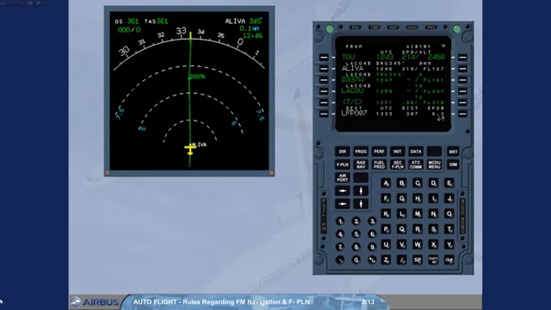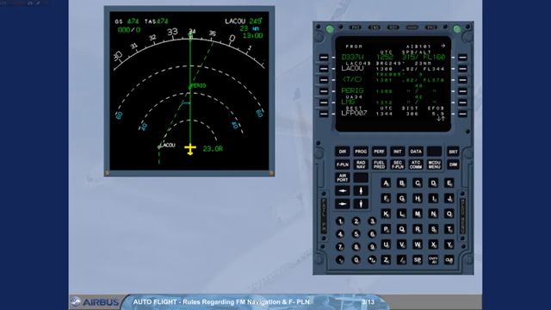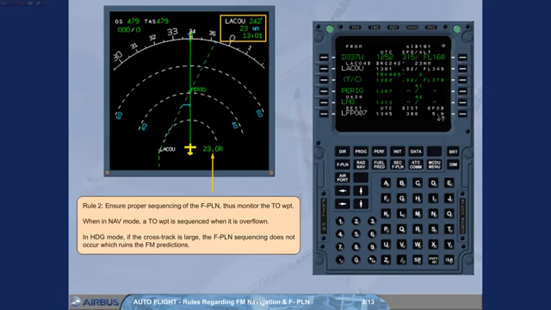Rule 2. Ensure proper sequencing of the flight plan. Thus monitor the to waypoint. When in navigation mode, a to waypoint is sequenced when it is overflown. In heading mode, if the cross-track is large, the flight plan sequencing does not occur, which ruins the FM predictions.